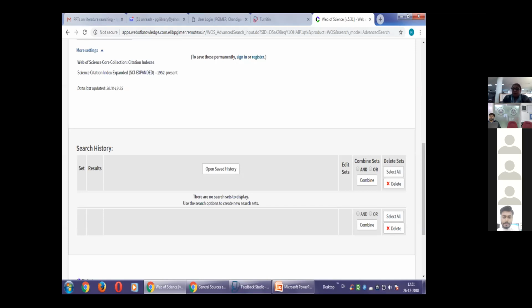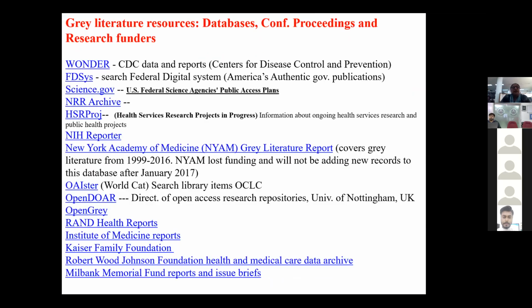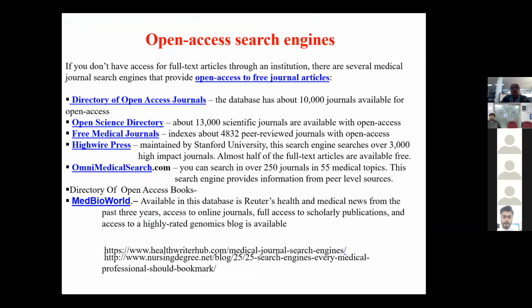So, gray literature resources: we have a few other gray literature sources which deal with conference proceedings and research funders. You can just note these sites down, and this will enhance your searches. We also have various other open access search engines, because when you don't have access to full text articles through an institution, there are several medical journal search engines that provide open access to free journal articles.